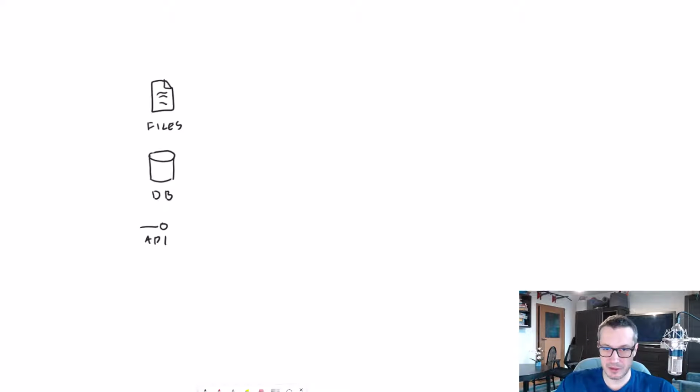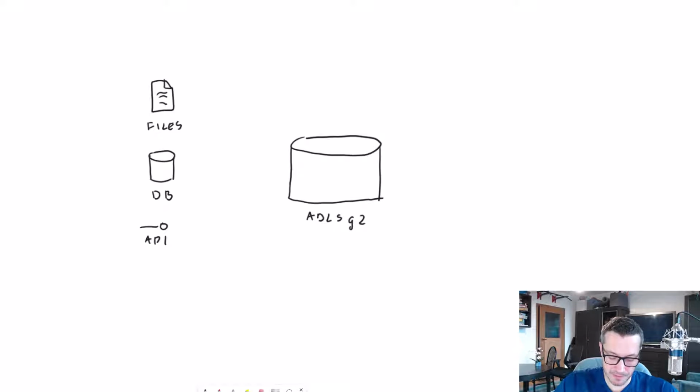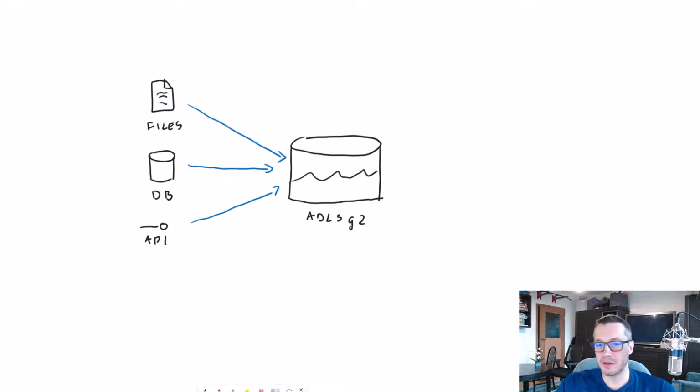And we know that at the beginning, we just want to load it into a data lake. So let's say this is our ADLS Gen 2, like so. And it goes like this. So the data is ingested into the data lake, and we know already that we can use various tools to do this ingest part.